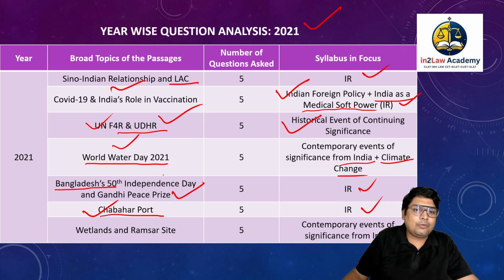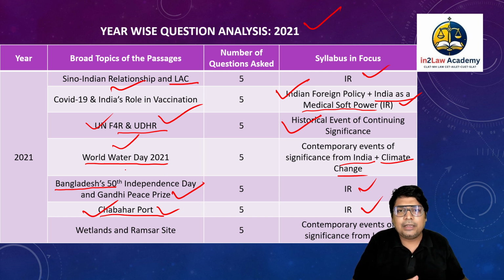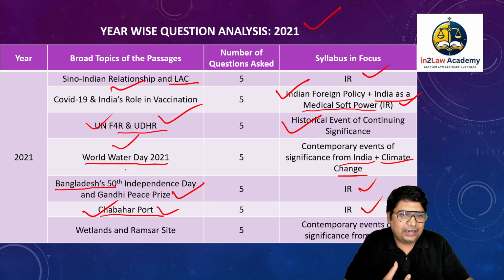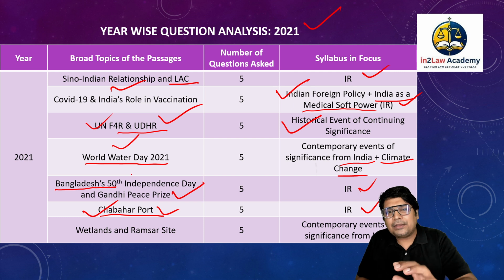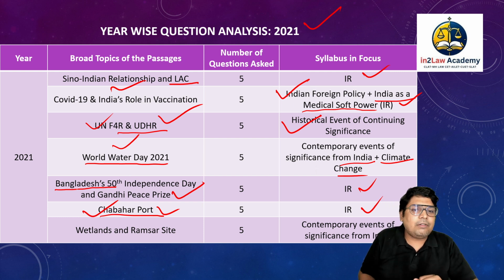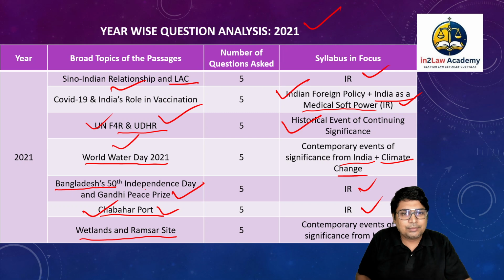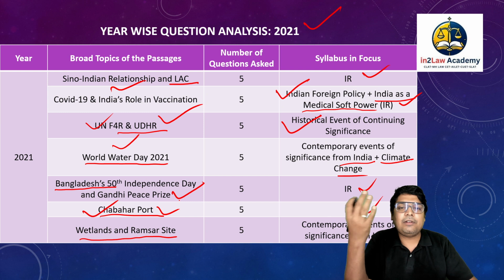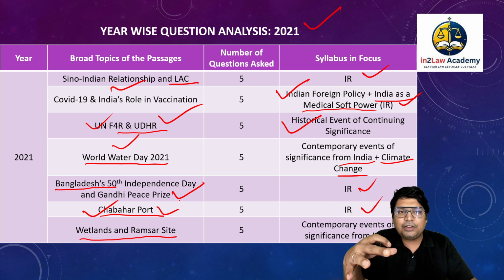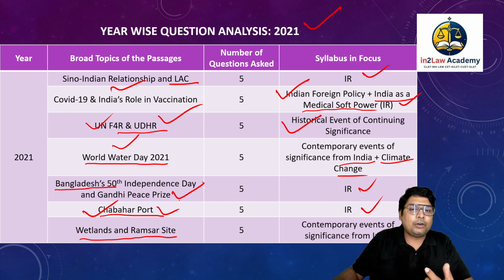It is one of the shortcomings of India's foreign policy in the recent past that we have been losing many friends. In the recent months, we have also lost Canada as a friend, if you know, right? So these are the kind of events that you should be actually looking into. Wetlands and Ramsar site, this is again on conservation and climate change, right? So anything that happens at the global level regarding climate change and conservation of environment, that becomes important, right?